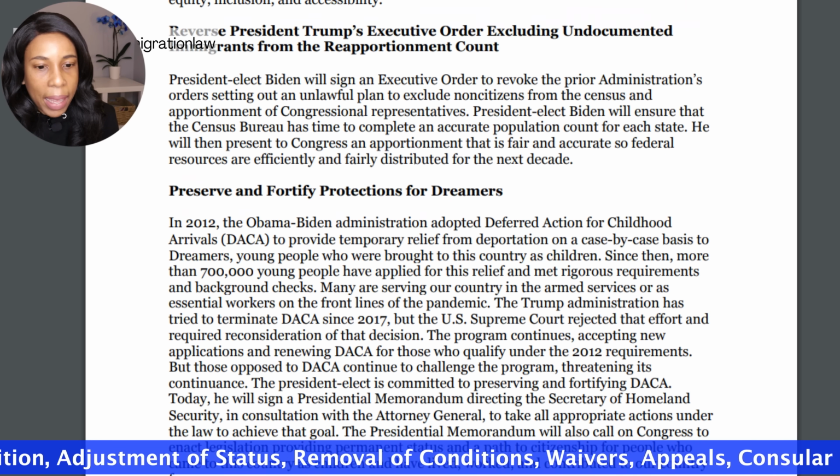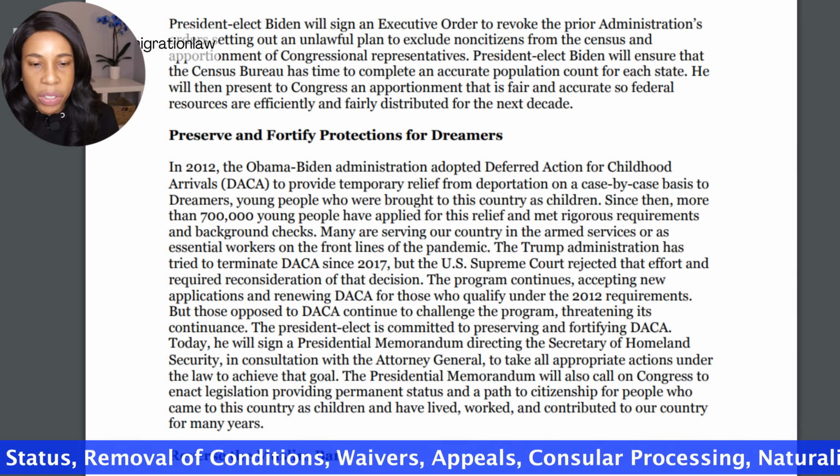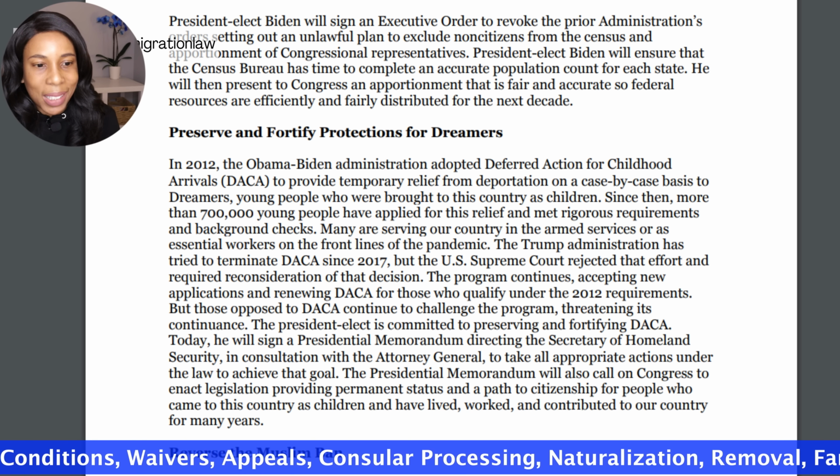The second thing that is in the executive order focuses on dreamers or folks with DACA.